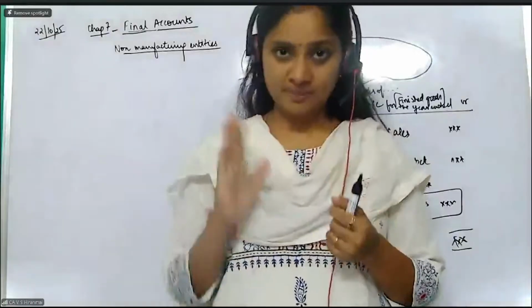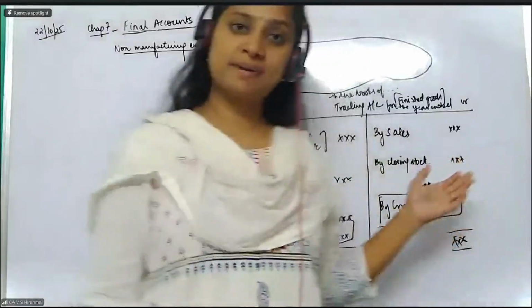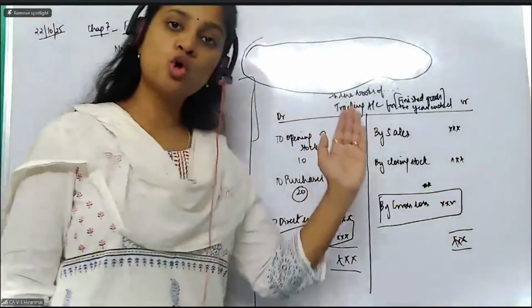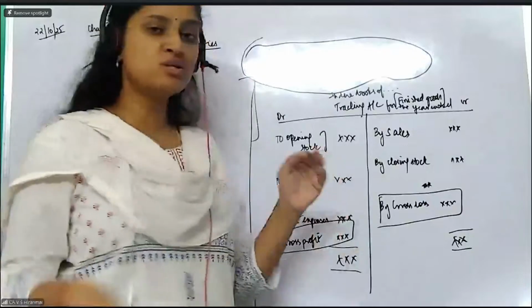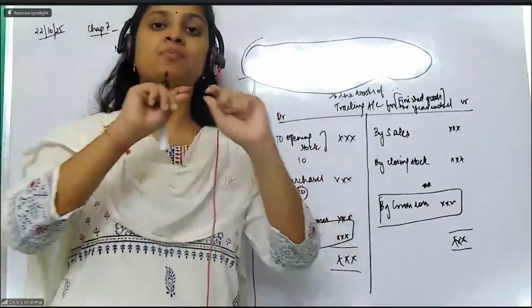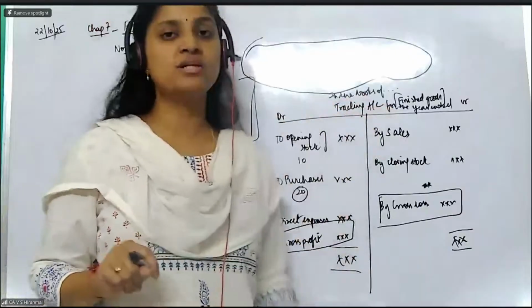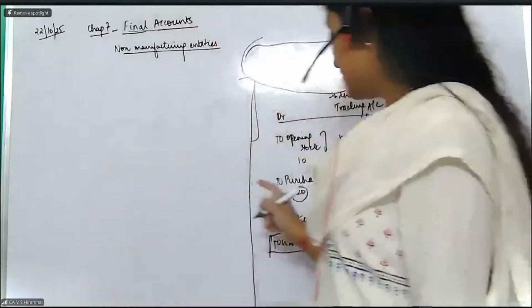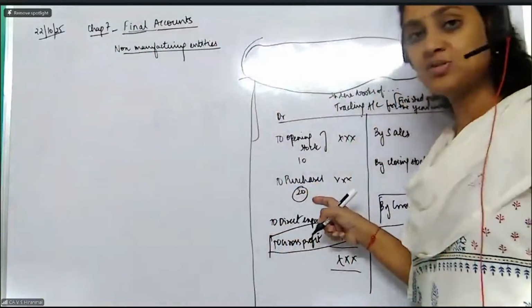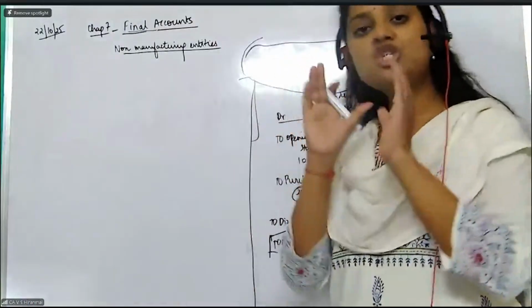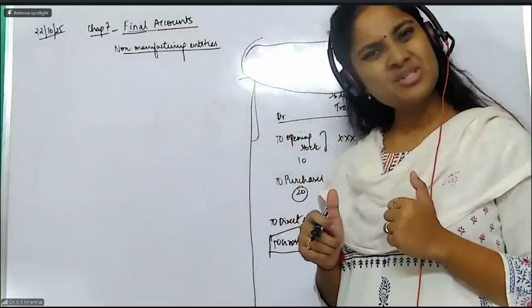At the end of the period, after you are preparing this particular account, to close the accounts, for example, opening stock, now you have to close it. You have to close the opening stock and transfer it to the trading account. Then when I tell you to close the purchases, the purchases account should be closed for the year. Why should I close?